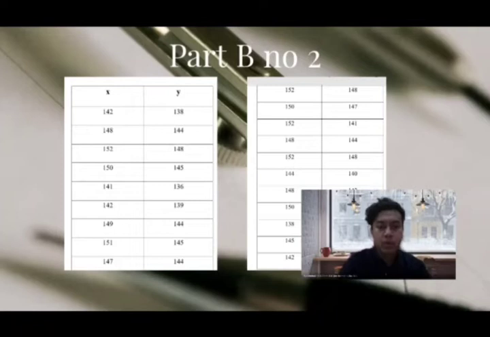Based on the data below, the data set consists of X, representing head in centimeters, and Y for arm span in centimeters. The highest value recorded for X is 152, four times. The lowest value recorded for X is 138, one time.